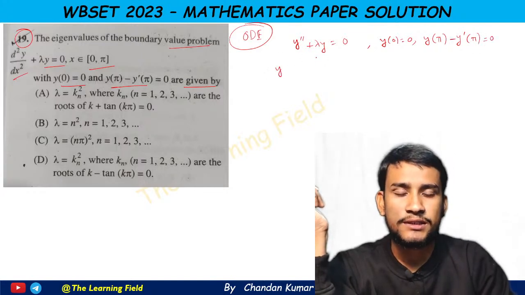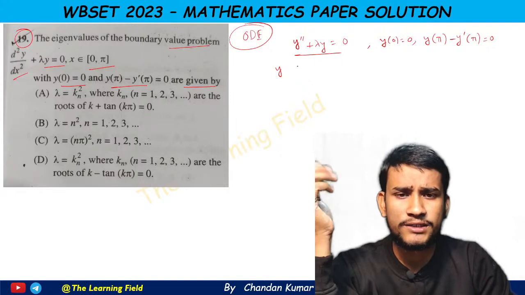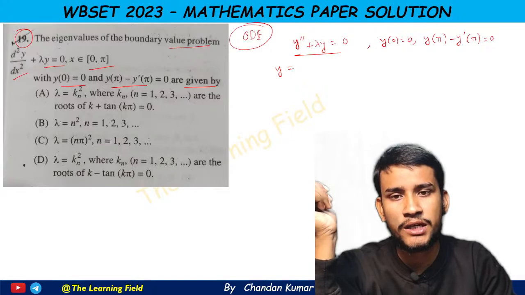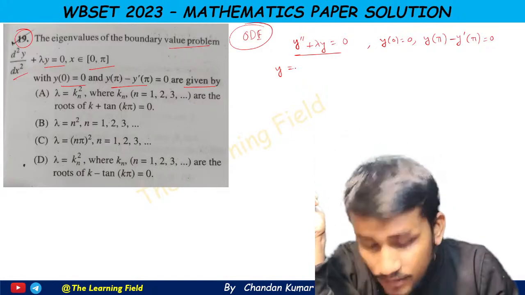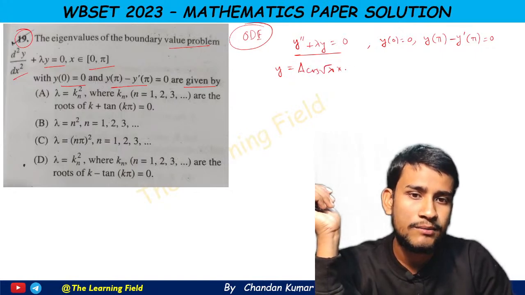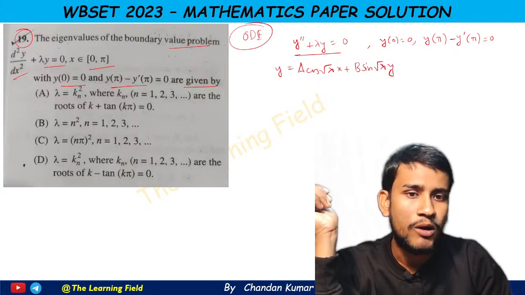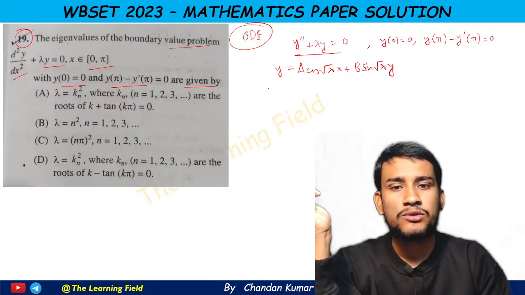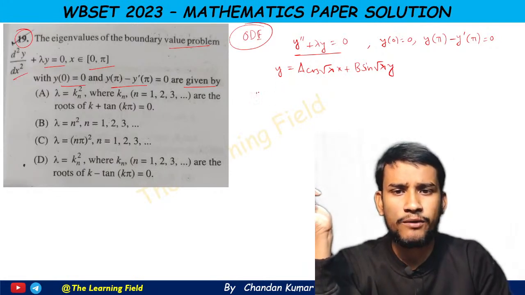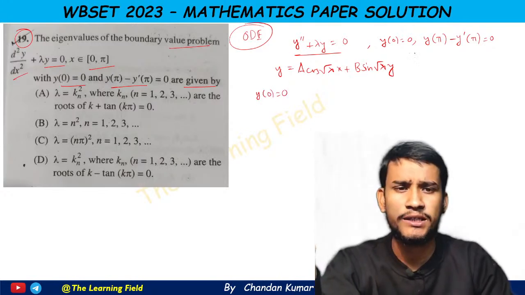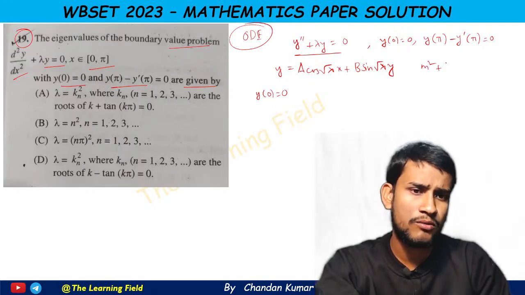Now we all know the solution of this eigenvalue problem can be written as y equals a cos(root lambda x) plus b sin(root lambda x). This is the solution of the problem, we can easily write. Now we apply y(0) equals 0. You can also check by using the auxiliary equation, m square plus lambda equals 0.